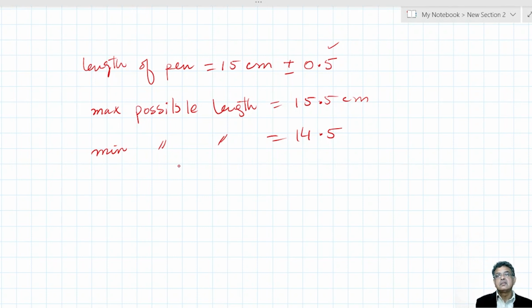Now usually the difference between the maximum and minimum values, we name as range. Like if there is a class of 20 students of O levels, and the youngest one among all of them is, let's say, 16 years old, and somebody else maybe 16 years and 2 months, 16 years and 5 months, and so on. And the oldest one in that class is 17 years and 6 months, 17 and a half years.